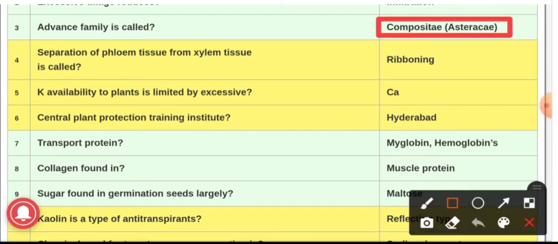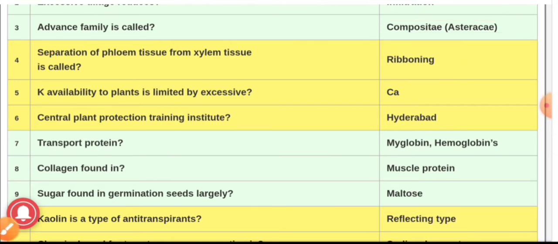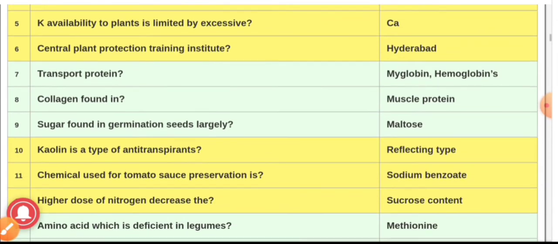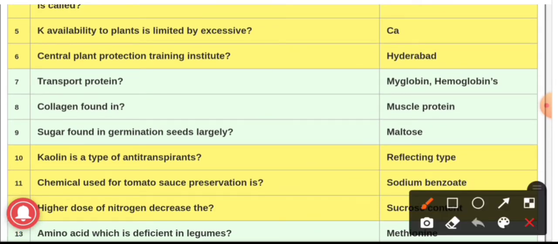as Asteraceae. Question number four, separation of phloem tissue from xylem tissue is called ribboning. Ribboning is the phenomenon of separation of phloem tissue from xylem tissue. Next, question number five, we will see, potassium availability to plant is limited by excessive calcium.